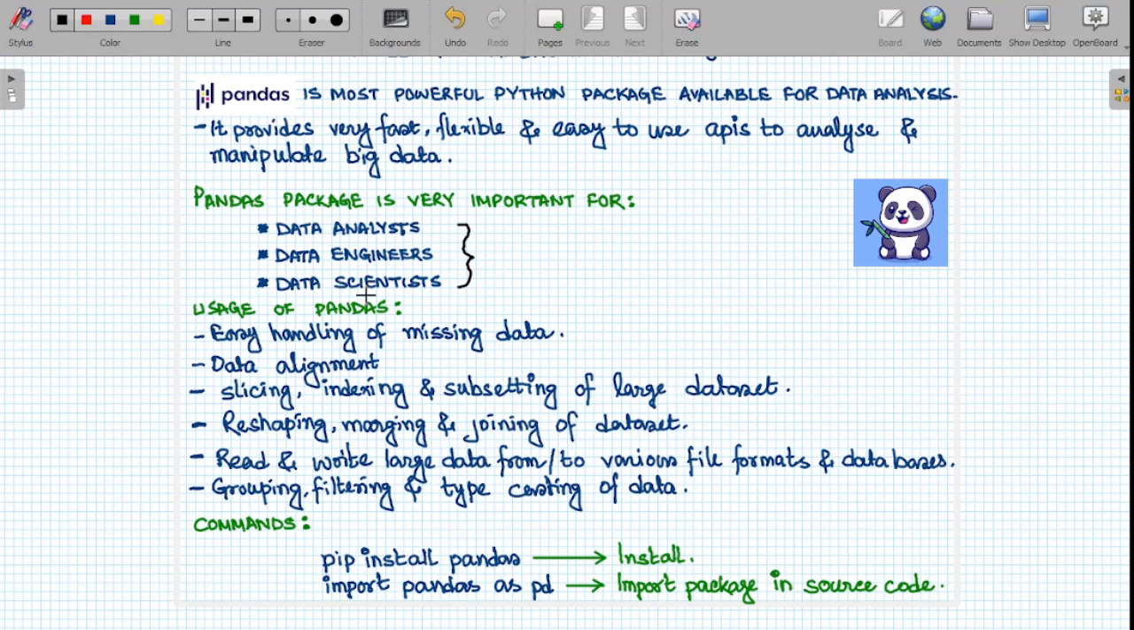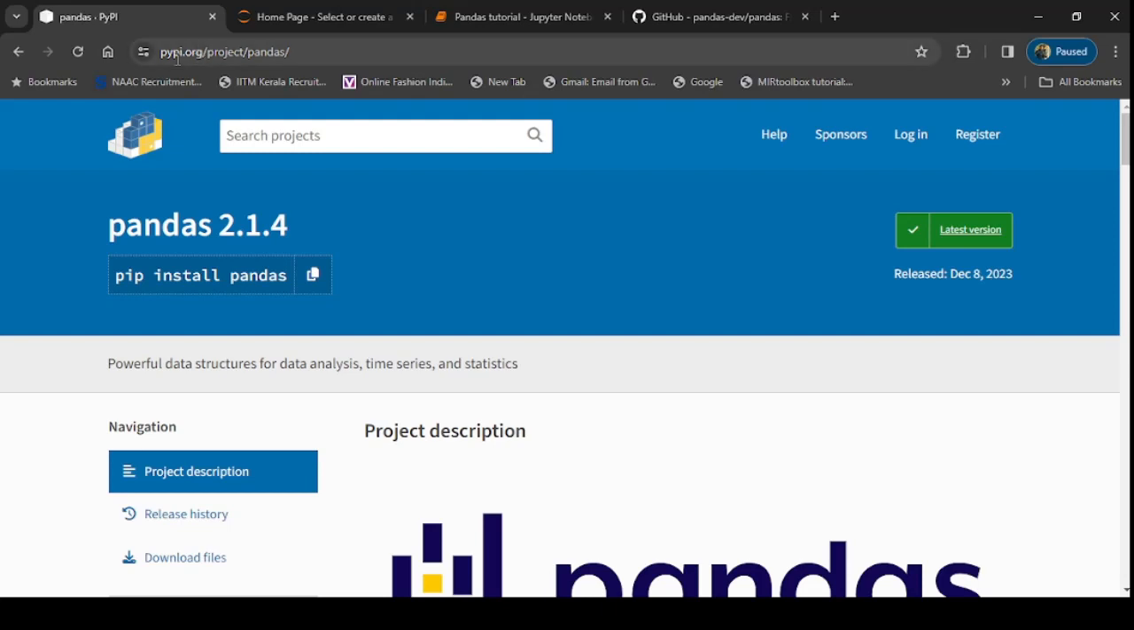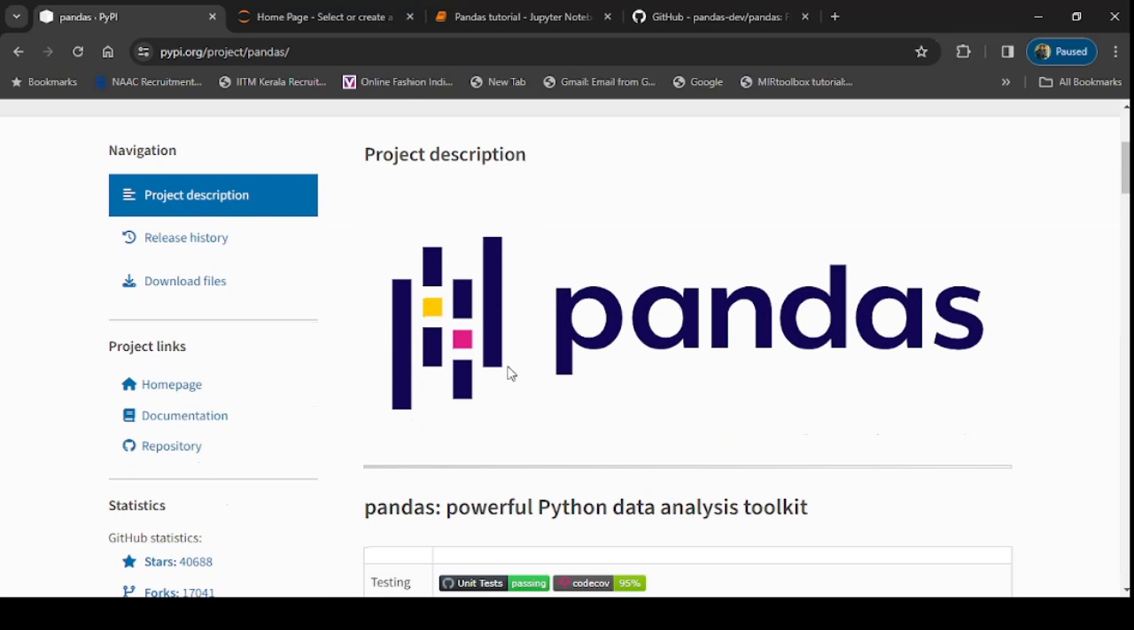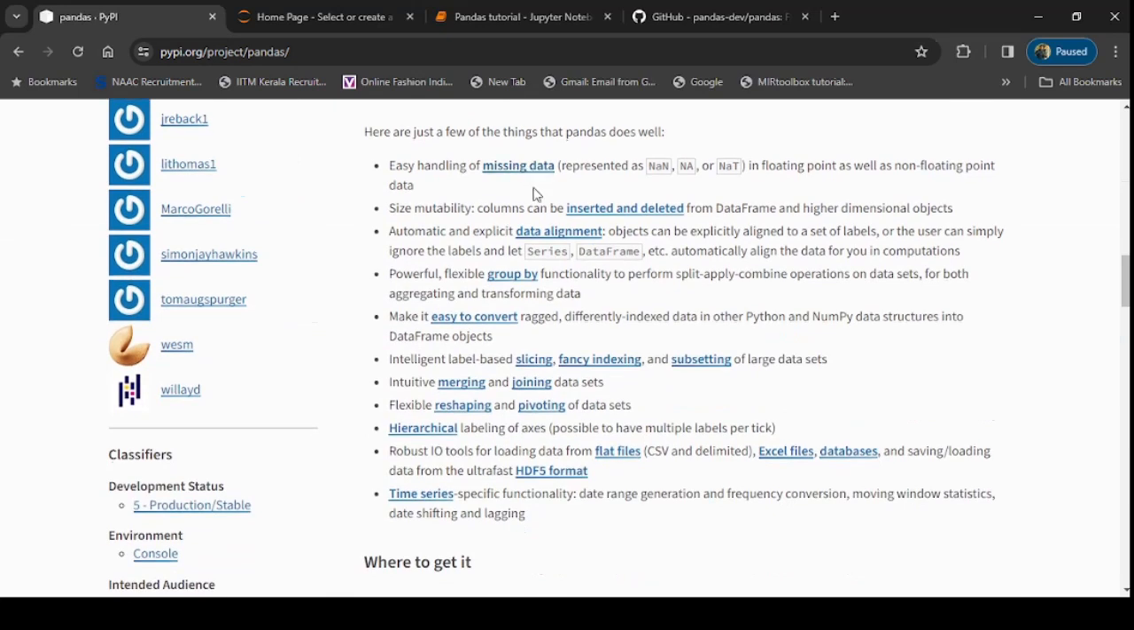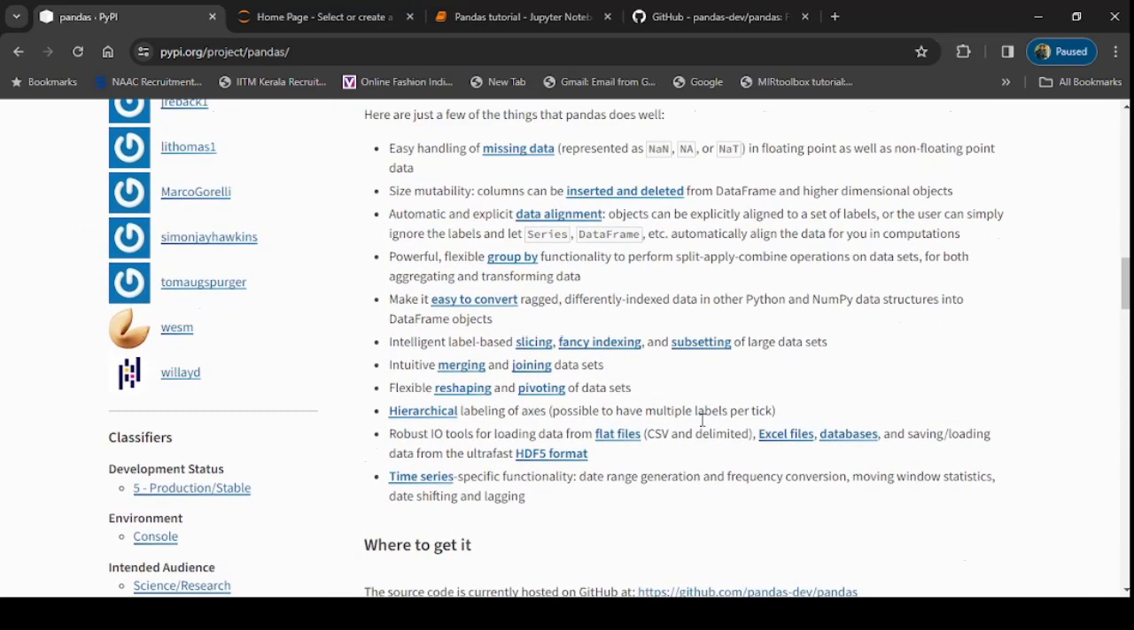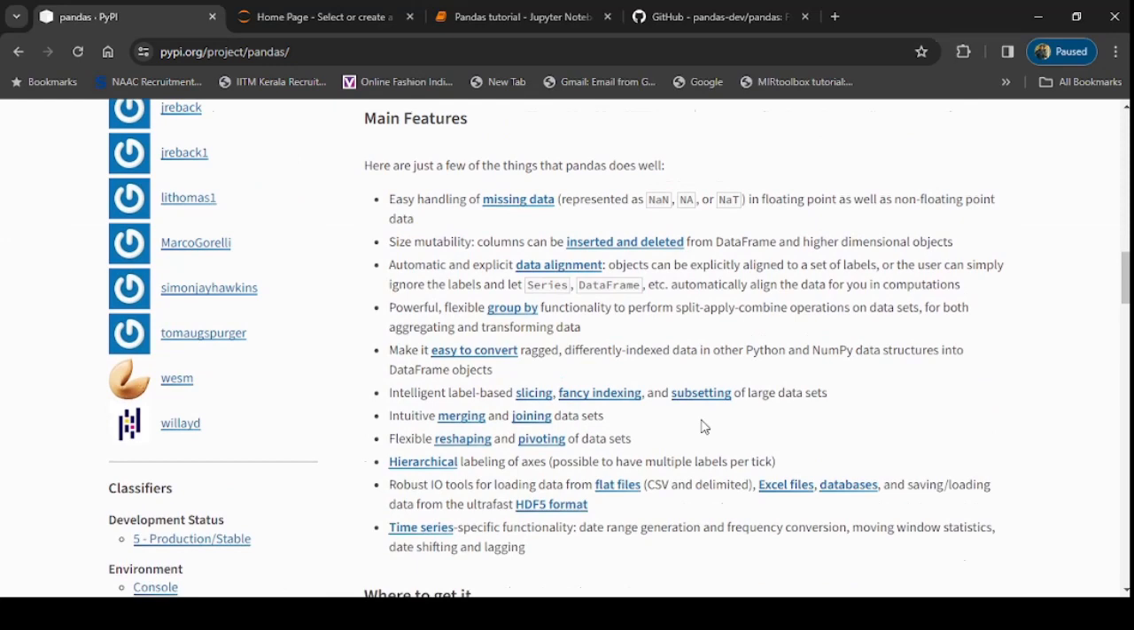Let's go to the PyPI repository and see detailed information about the pandas package. I am on pypi.org now and searching for pandas. If you see, this is the logo of pandas, not the usual panda we know about. It is a powerful Python data analysis toolkit. What does pandas offer? It offers handling of missing data. We can perform easy insertion and deletion of columns. Various data alignment processes are there. Easy to convert data, slicing, subsetting, merging, joining, reshaping, and a whole lot of things we can perform using the pandas package.